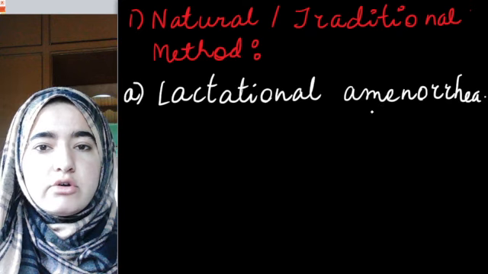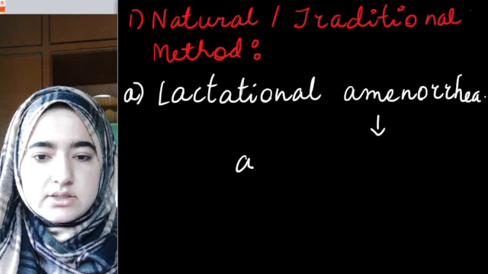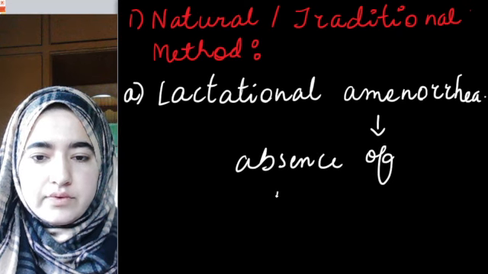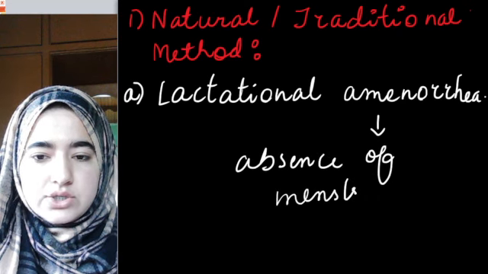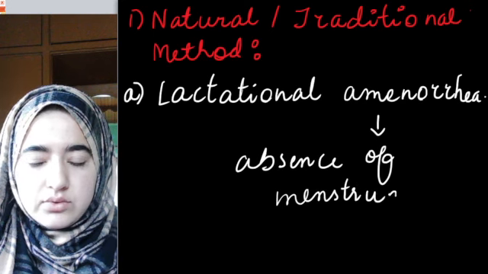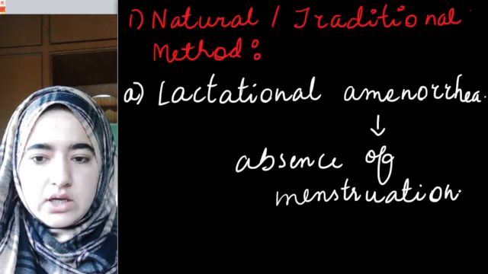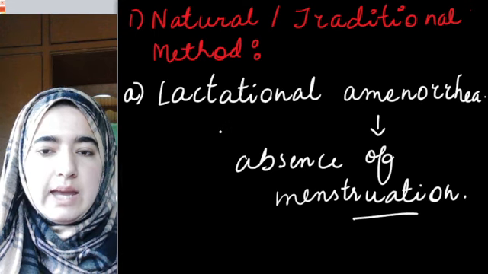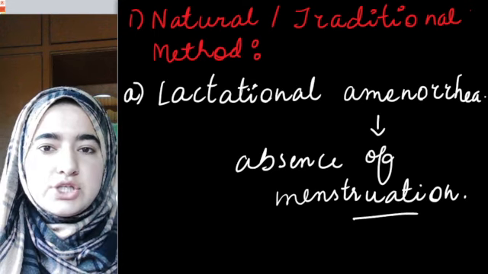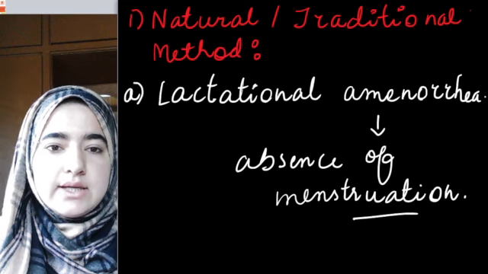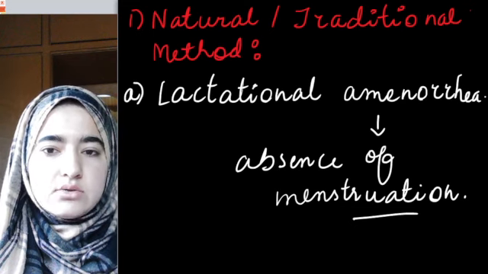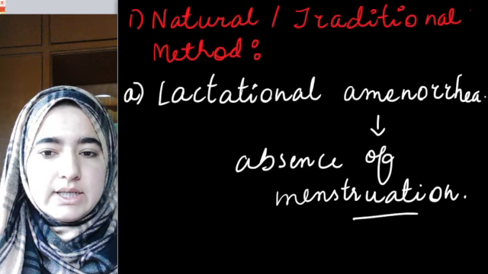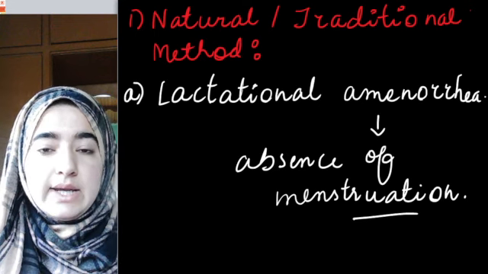Amenorrhea means absence of menstruation, right? I'll write it down. Absence of menstruation is known as amenorrhea. So lactational amenorrhea in simple words means absence of menstruation during the lactation period. When a female lactates her child, that's known as lactational amenorrhea. It means complete absence of menstruation during the lactation period.